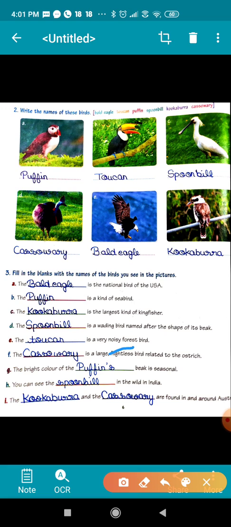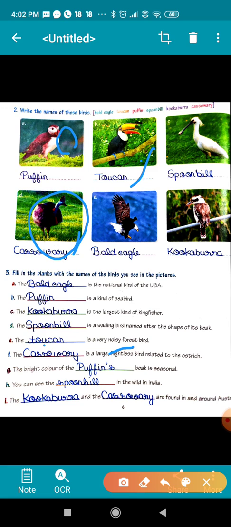Okay. Next one is a noisy forest bird, that is toucan. This is a noisy forest bird. Now cassowary is a large flightless bird related to the ostrich. Children, this bird is related to ostrich, and it is also big. Okay, and a flightless bird. Now the bright color of the dash beak is seasonal. You can see here the bright color of this beak, and it is for the season only, not forever.